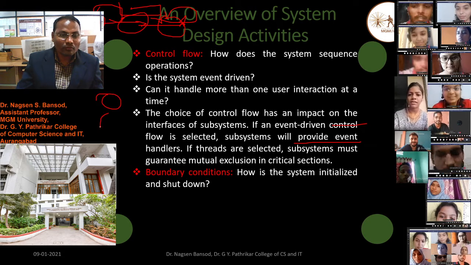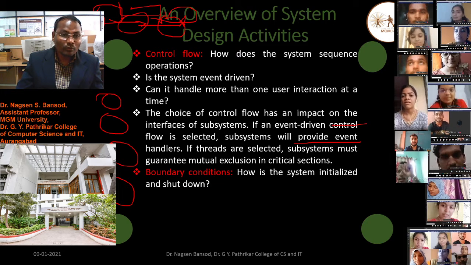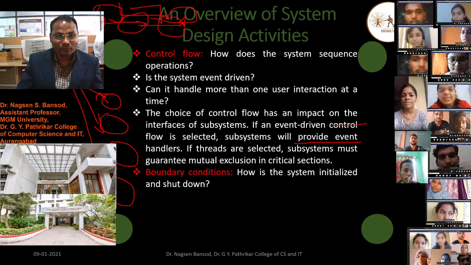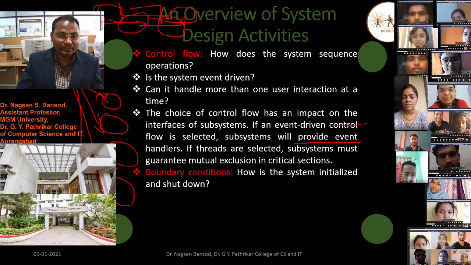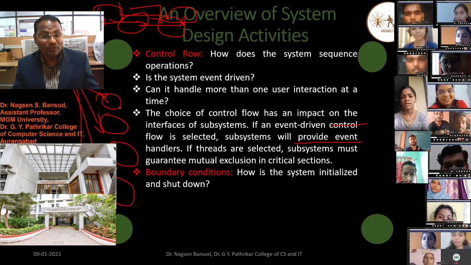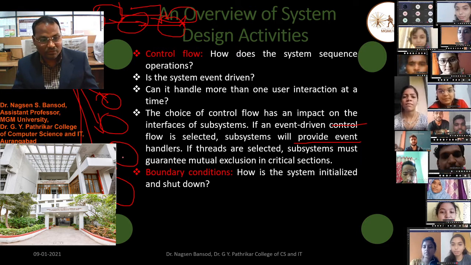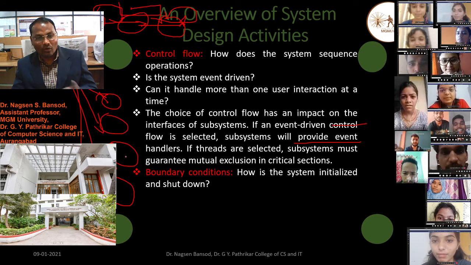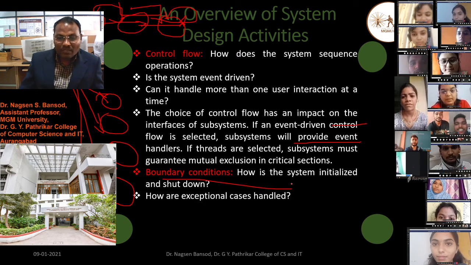All these persons will start their computer, or you only start their computer. This we have to consider at the boundary condition. Who will shut down this computer, who will start this computer, or who will start this software, who will end this software, who will share the information from this software, who will close this software. All these are the boundary conditions we have to consider. How are the exceptional accesses handled?